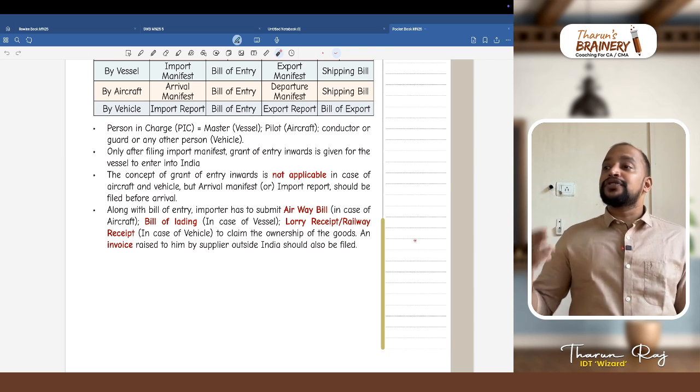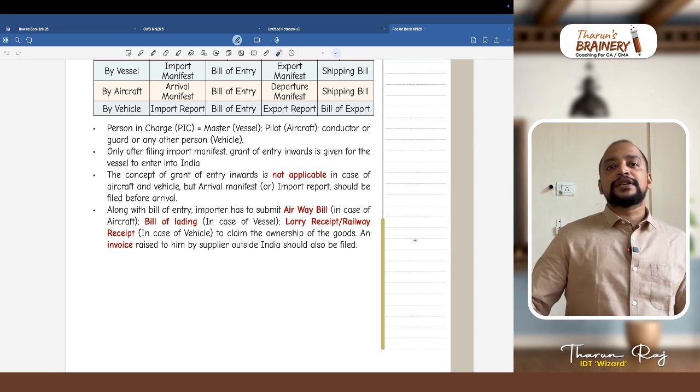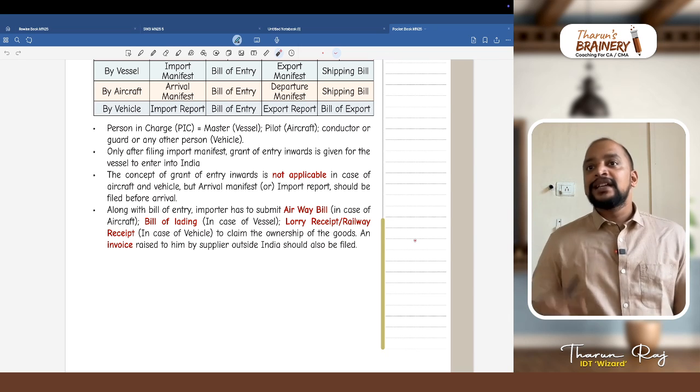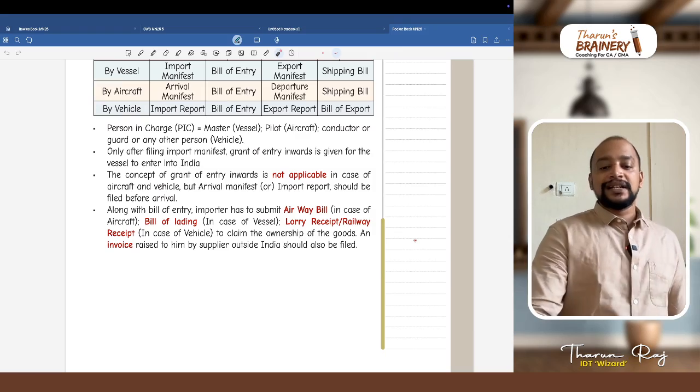Second, I need to prove this is the correct value. For that purpose, I need to submit the invoice given by the exporter to me. Third, I need to file the bill of entry. So that is this statement.